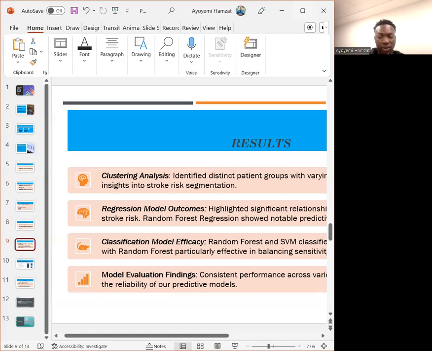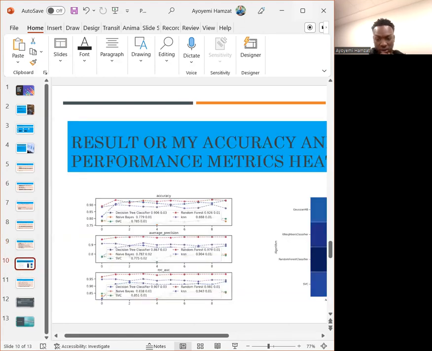Our results are very revealing. The clustering showed the risk groups. The regression models highlighted some significant risk factors, and classification models confirmed high accuracy, especially the random forest classifier. I think that was one of my best classifications. If you look at the code after this video, you'll see that my random forest classifier says a lot about the accuracy of my data.